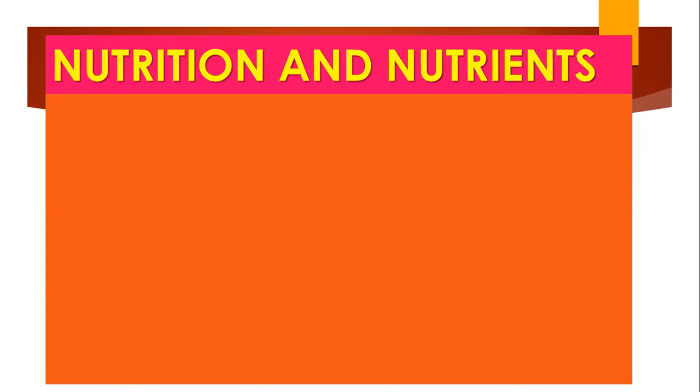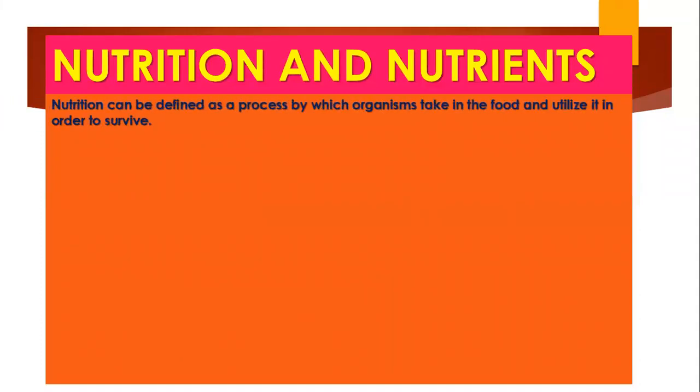So moving on, we will first study what nutrition is and what nutrients mean. To keep ourselves alive, all living things perform basic functions called life processes, right? We all perform basic functions which are called life processes. And to perform these life processes, we require food or energy because food gives us energy. So what is nutrition? We can say it's a process by which organisms take in food and utilize it in order to survive.